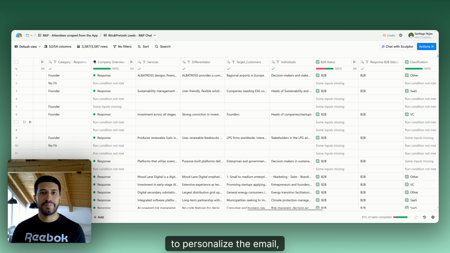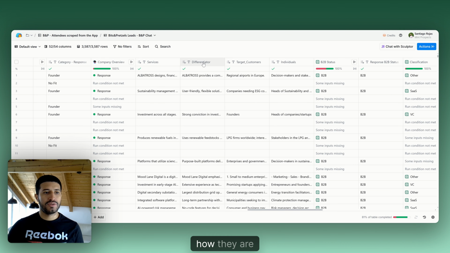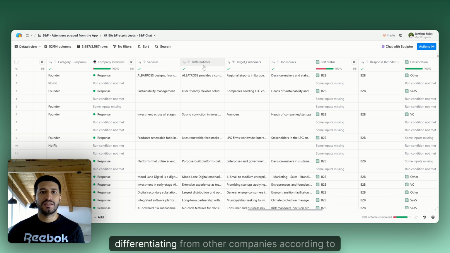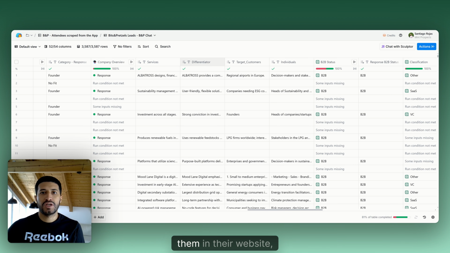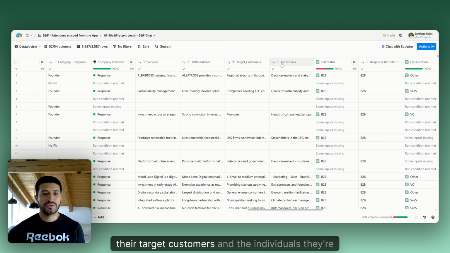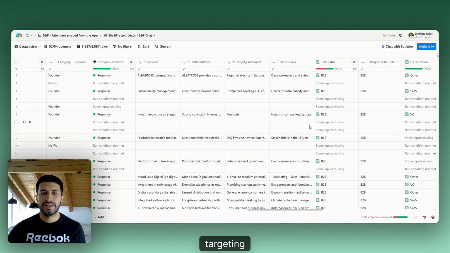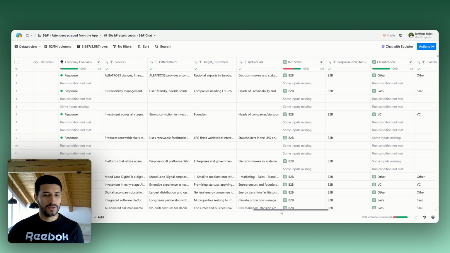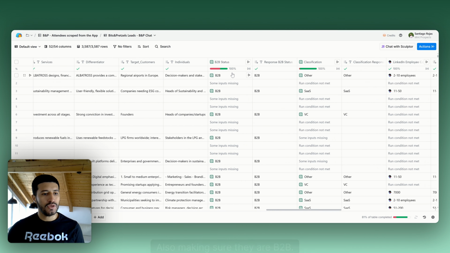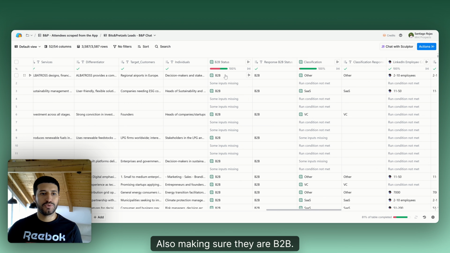Then, to personalize the email and the messages, I found their services, how they differentiate from other companies according to them on their website, their target customers, and the individuals they're targeting in those companies. Also making sure they are B2B.